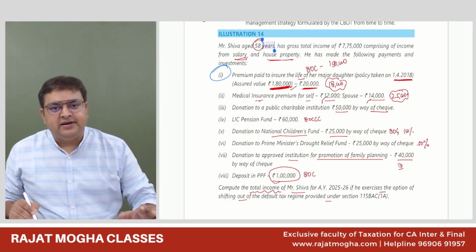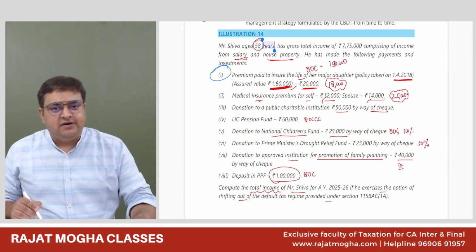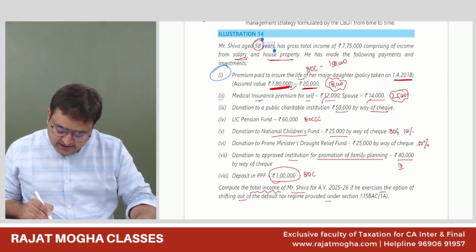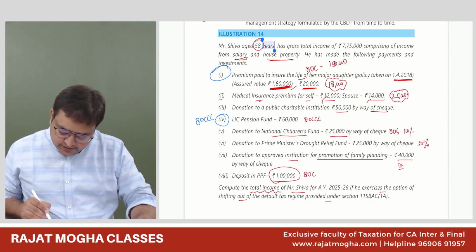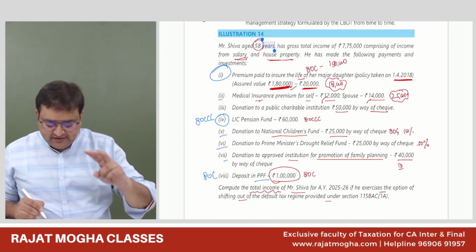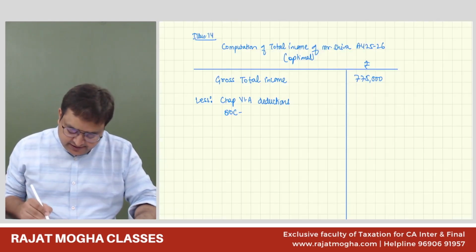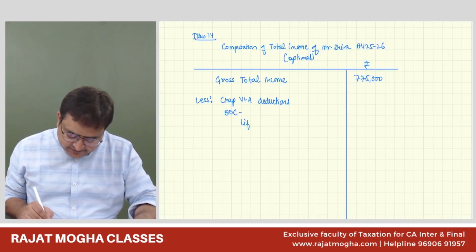Major daughter does not matter; 80C is for both types of children, dependent and non-dependent. Then we have 80D, then 80CCC, then 80G, and 80C in PPF. So we have two 80C items: PPF and life insurance premium for the major child. Life insurance of the daughter: how much is it? 18,000.